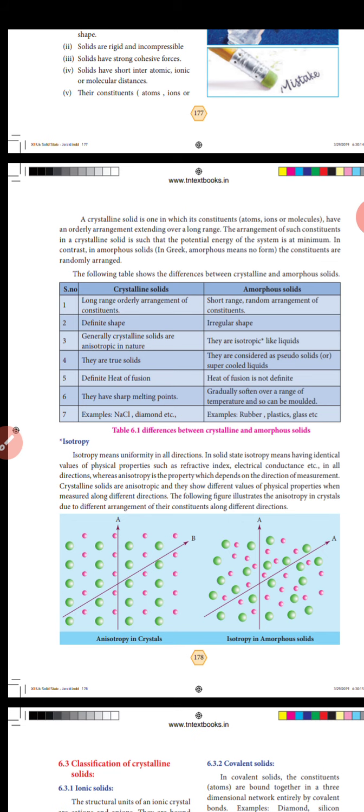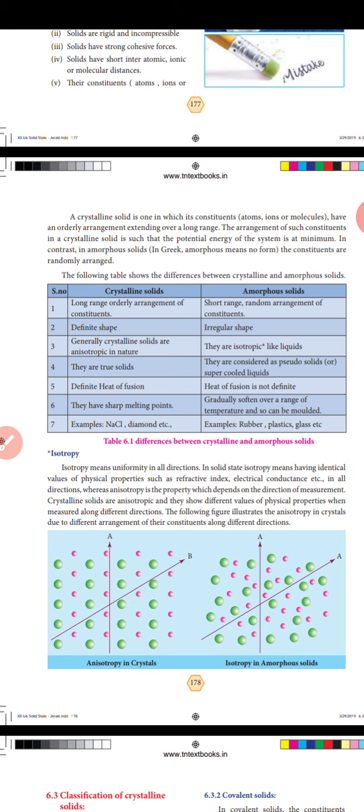So, crystalline solid versus amorphous solid. Crystalline solids have long range orderly arrangement of constituents; amorphous solids have short range random arrangement of constituents. Crystalline solids have a definite shape; amorphous solids have irregular shapes. Generally, crystalline solids are anisotropic in nature, while amorphous solids are isotropic like liquids. They are considered pseudo-solids or supercooled liquids.